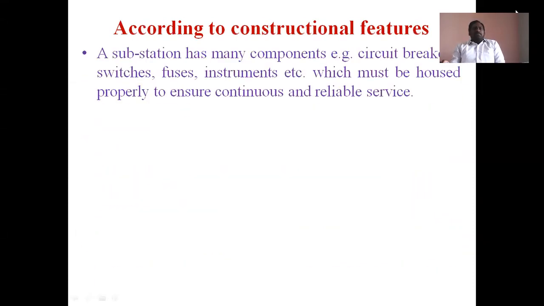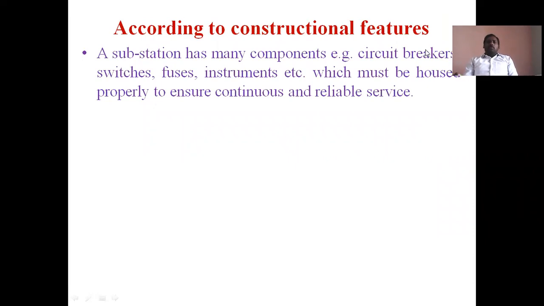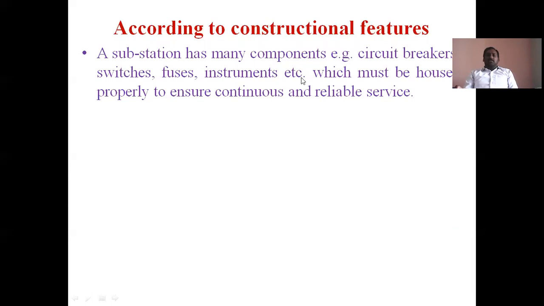Like that, a substation has many components, for example circuit breakers, switches, fuses, and measuring instruments, which must be housed properly to ensure continuous and reliable service. Depending upon the housing of all these substation equipment, substations are classified as indoor substations.